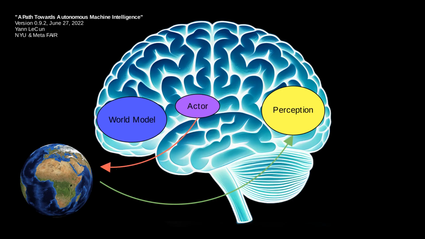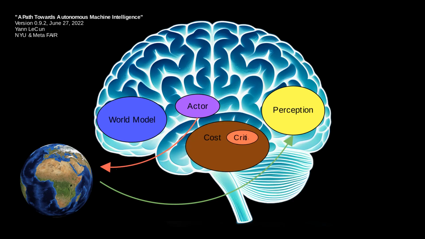The actor module interacts with the world by performing actions based on the information from the perception and world model modules. It is responsible for making decisions and executing them to influence the environment. The cost module measures the agent's discomfort as energy, combining intrinsic and predicted future costs. The intrinsic cost module is fixed and reflects basic drives like pain, pleasure, or curiosity. The trainable critic module predicts future discomfort using past experiences. Both modules guide the agent to take actions that minimize long-term energy.